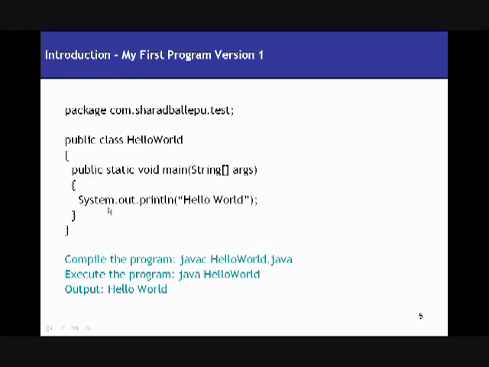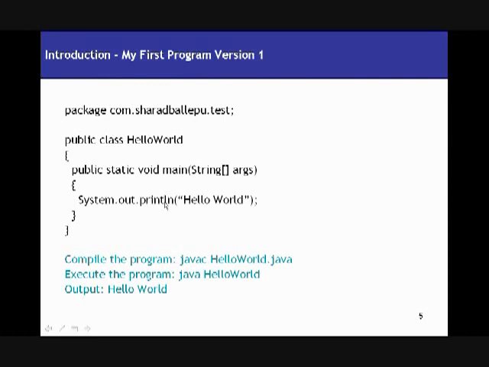In this class I've got only one method. It's public static void main. And what does that method do? It simply prints hello world onto the console. When I say System.out.println, anything that I put into that System.out.println, it's going to print that statement onto the console, right?